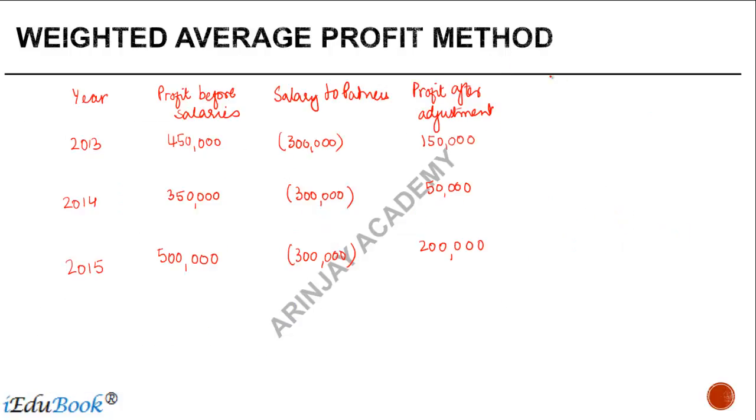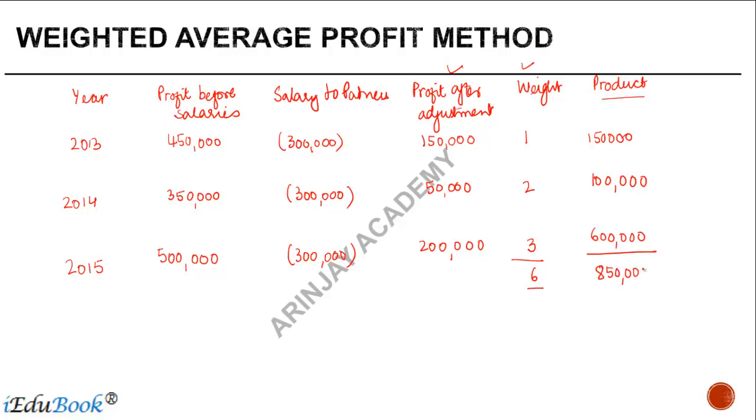Which is the last year here? The last year obviously is 2015. So 3 is the weight given to this, 2 is the weight given to this, and 1 is the weight given to this. Once you give these weights, you find out how much is the product. Product of what? The profits vis-a-vis the weight. So 150 into 1 gives you 1,50,000. 50 into 2 gives you 1 lakh. 2 lakh into 3 gives you 6 lakh. Then you do the total of the weights, which is 6 in this case. You do the total of the products, which is 8,50,000 in this case.